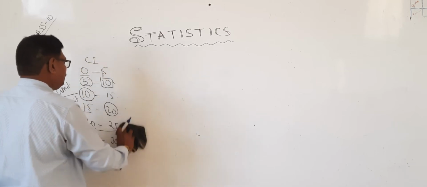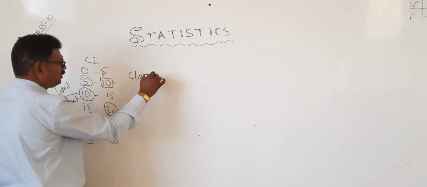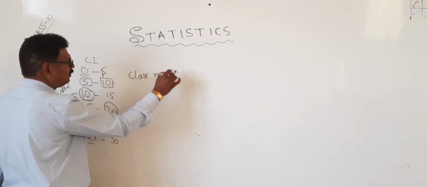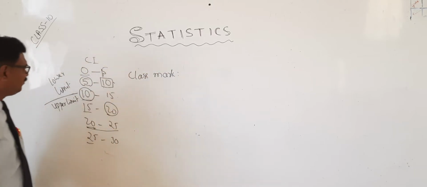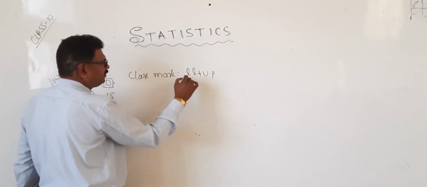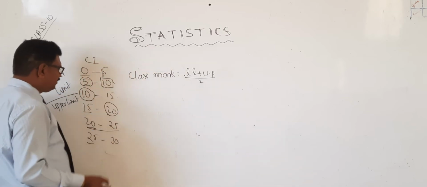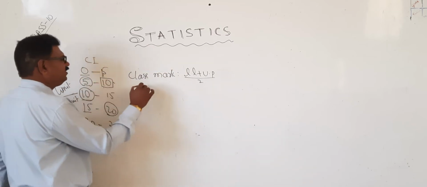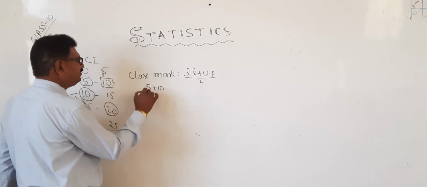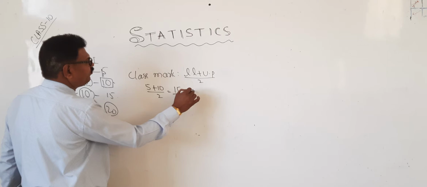Next concept, class mark. In this, very simple: lower limit plus upper limit divided by 2. You can take any interval. For example, the second one: 5 plus 10 divided by 2, so 15 by 2, 7.5.